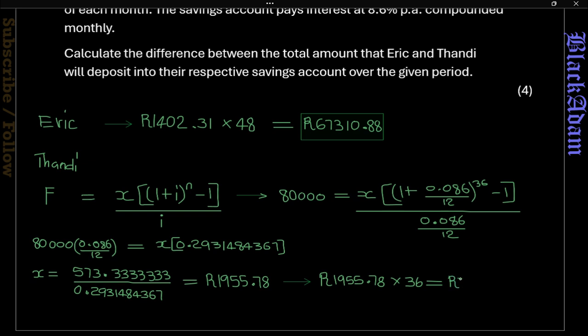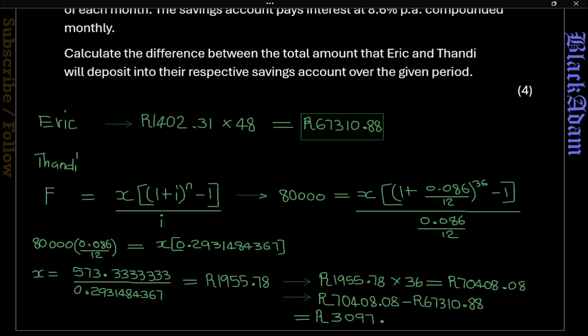How much money is that going to be? It's 70,408 rand 88 cents, and then we minus Eric's amount, which we found earlier, 67,310.88.